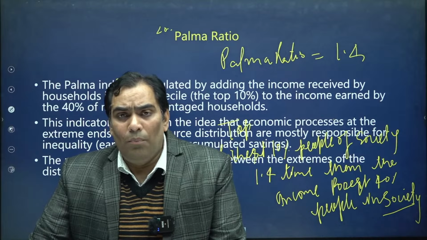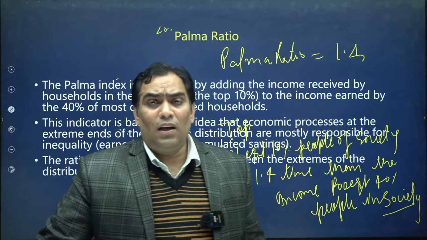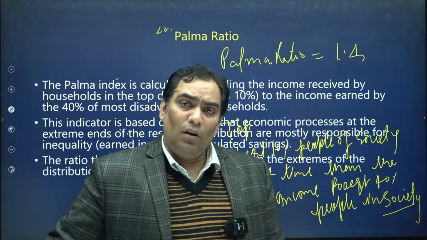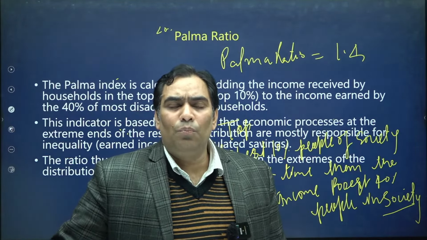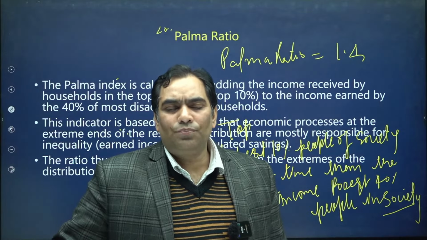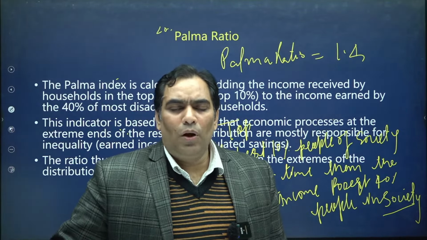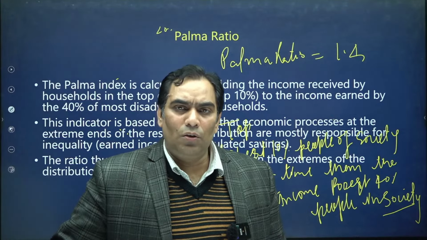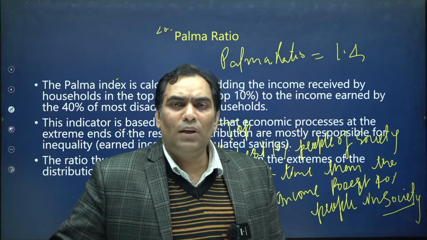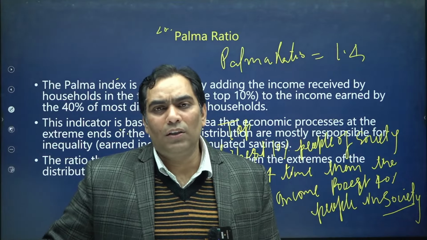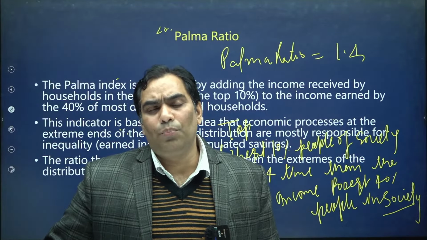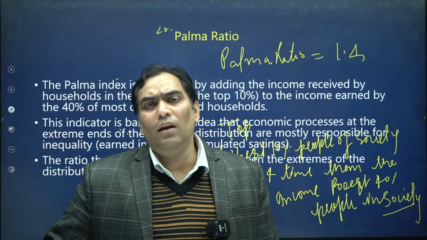The decile ratio represented the relation between the richest 10% of people of society and the poorest 10%, and how resources are distributed. The quantile ratio represented how resources are distributed cumulatively among the top or richest 20% of people of society with respect to the poorest 20%.